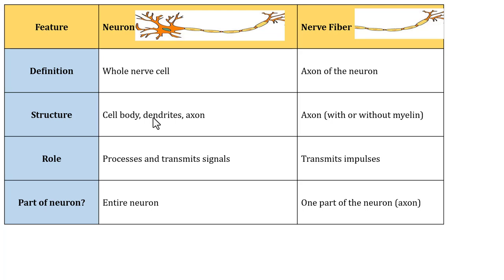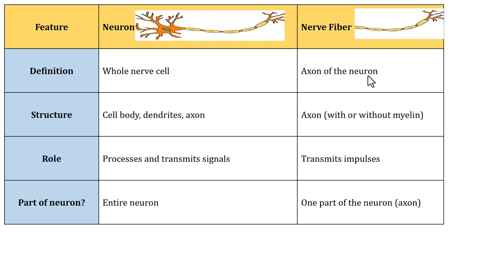But what exactly is a nerve fiber then? A nerve fiber is specifically the axon part of the neuron. The axon part of the neuron is known as the nerve fiber. The axon is responsible for transmitting impulses away from the neuron cell body to other neurons, muscles, glands, right? So what is a nerve fiber? Nerve fiber refers to the axon part of the neuron.